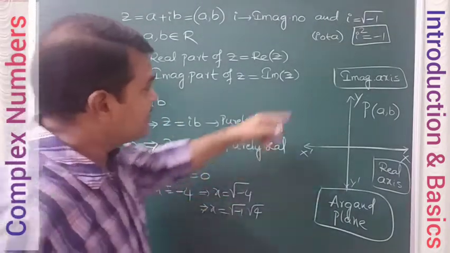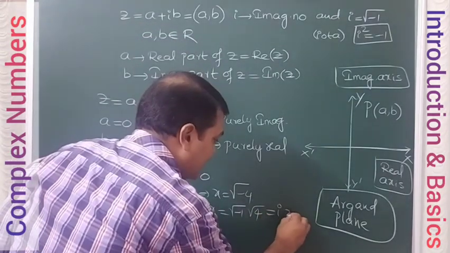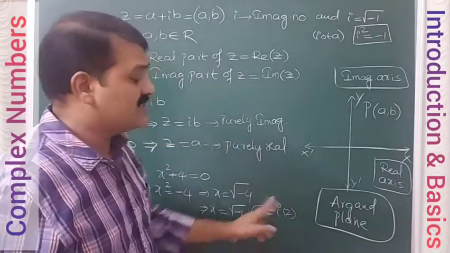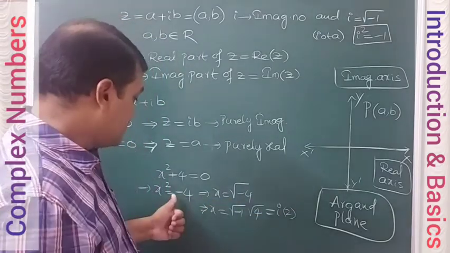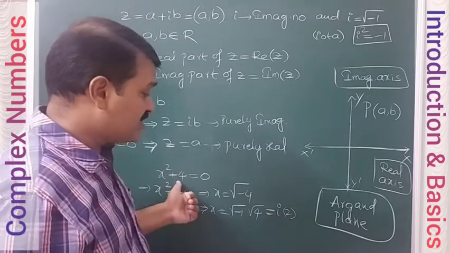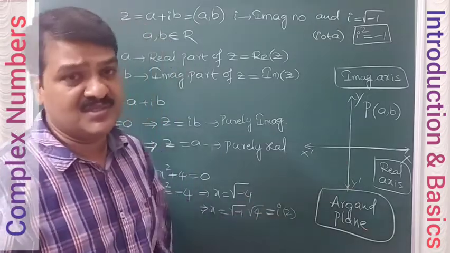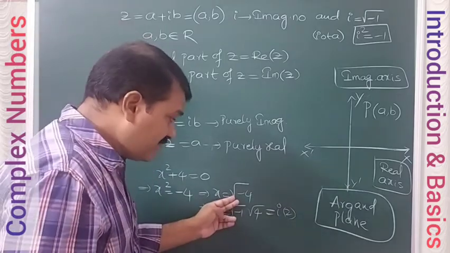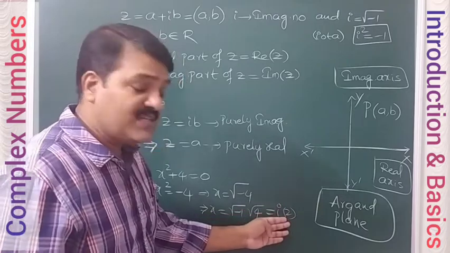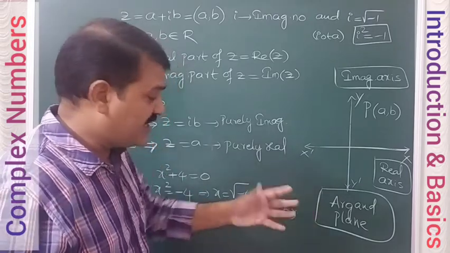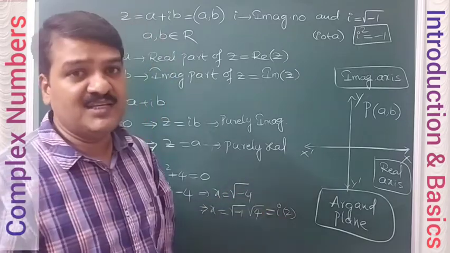Square root of minus 1 can be taken as i, so I can write i into 2. Generally plus or minus 2, but simply I write 2 here. So x is equal to 2i is one of the solutions. What is the square root of minus 4? 2i. So I should write plus or minus 2i. Minus 2i or plus 2i, anything is okay.